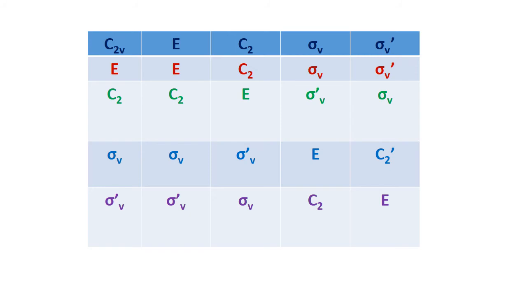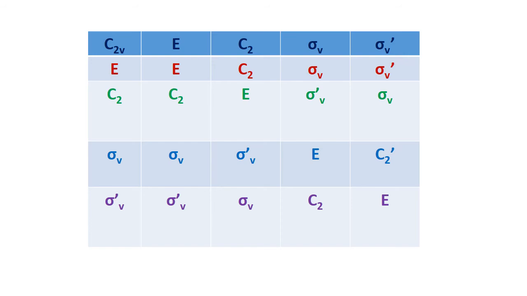Sigma V into sigma V is E. Sigma V into sigma V dash is C2. Sigma V dash into E is sigma V dash. Sigma V dash into C2 is sigma V. Sigma V dash into sigma V is C2. And sigma V dash into sigma V dash is E.